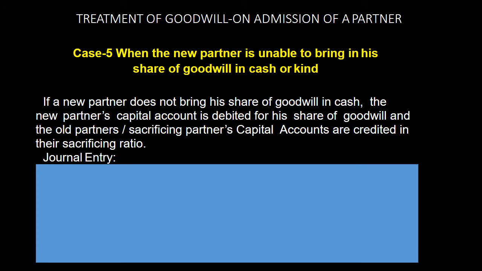Now if you remember, in the last class we had covered the first 4 cases or situations for treating goodwill. In this class we will start case 5, when the new partner is not in a position to bring his amount of goodwill in cash. In such a situation, we will take whatever amount is required to be brought as goodwill by the new partner from his capital. Therefore, the entry for treating goodwill when the new partner is not in a position to bring it in cash is